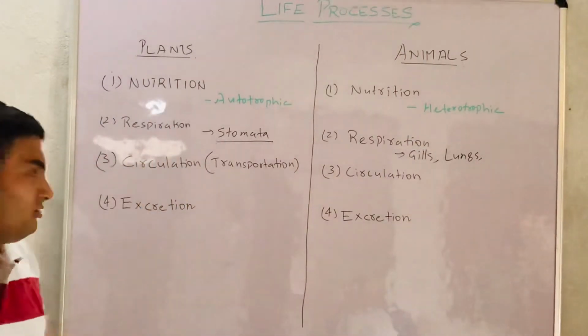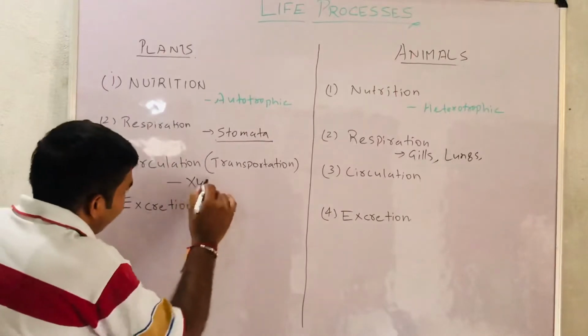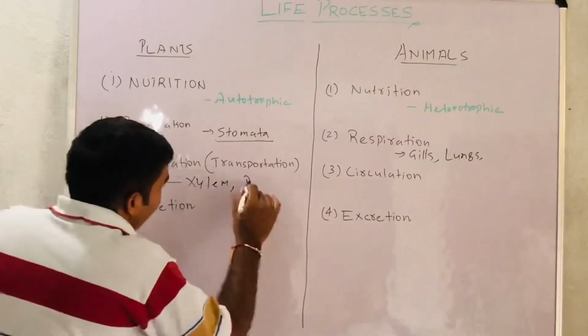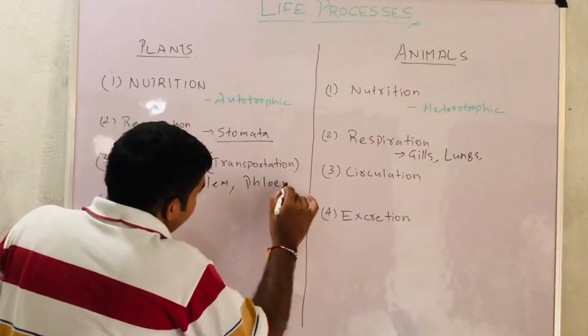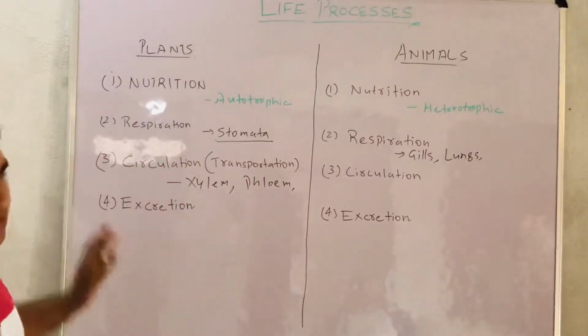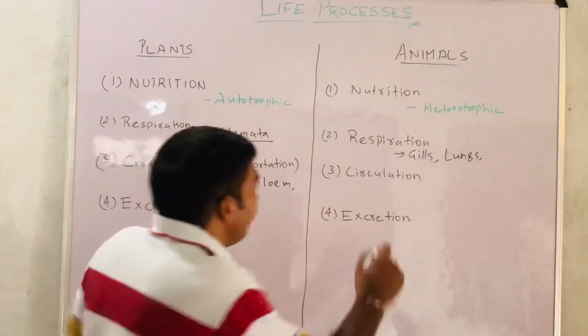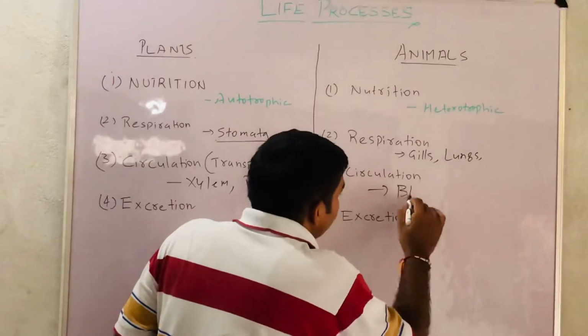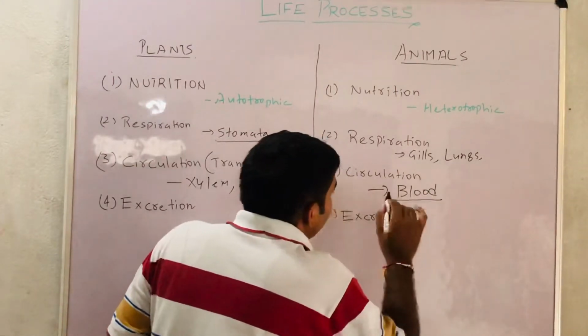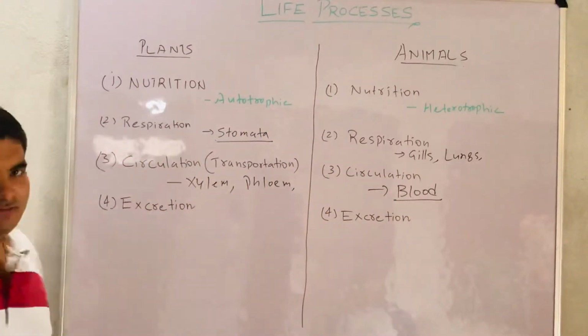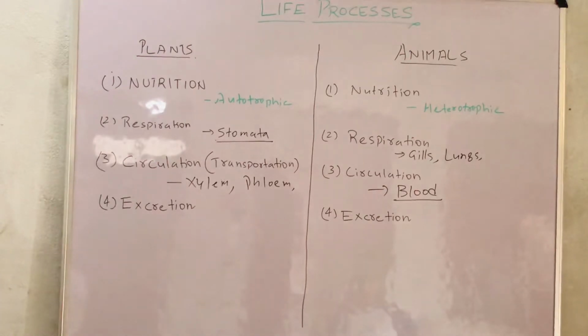Next is circulation. In plants we have xylem and phloem, which are responsible for movement or circulation, but in animals the body fluid, which is a connective tissue called blood, is responsible for circulation.